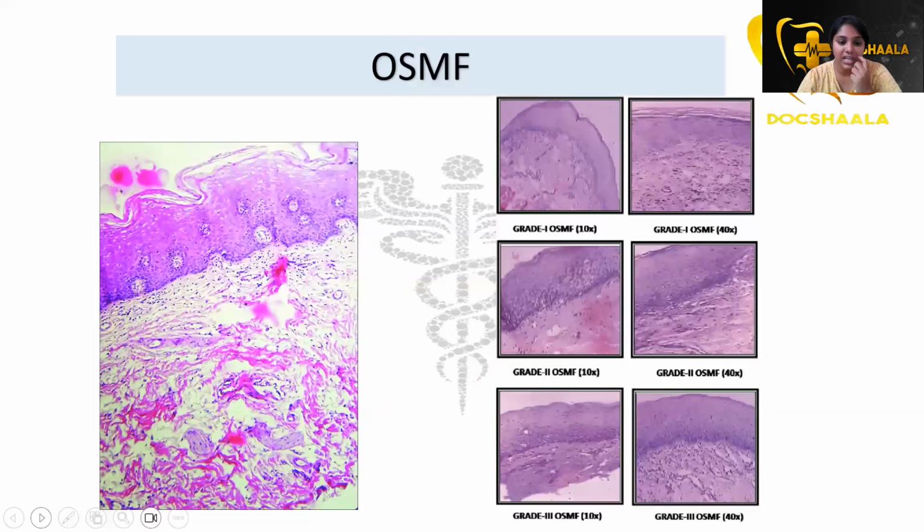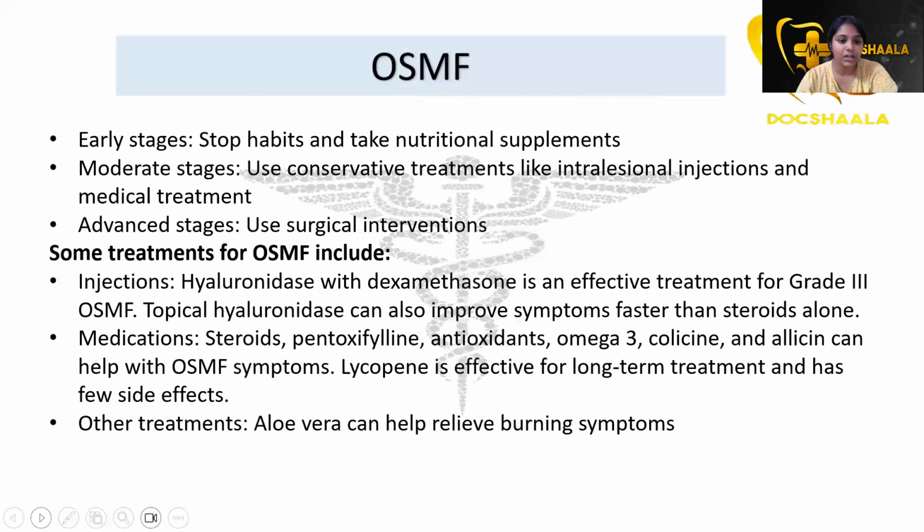So these are the varying histopathological variations of how OSMF looks. They might not ask, but you just go through. That's it. Coming to management: in early stages, we have to stop the habits and take nutritional supplements. In moderate stages, use conservative treatment like intralesional injections. The intralesional injection we use is hyaluronidase with dexamethasone, which is important. It is an effective treatment for grade 3 OSMF.